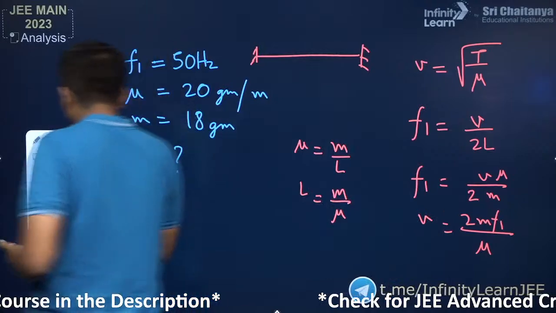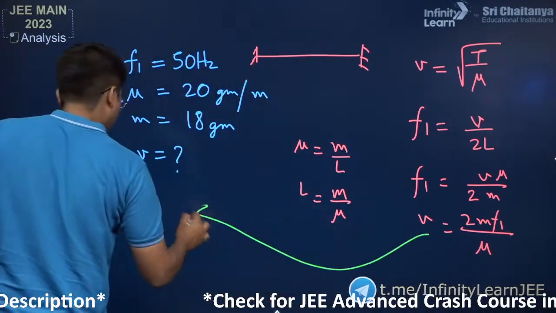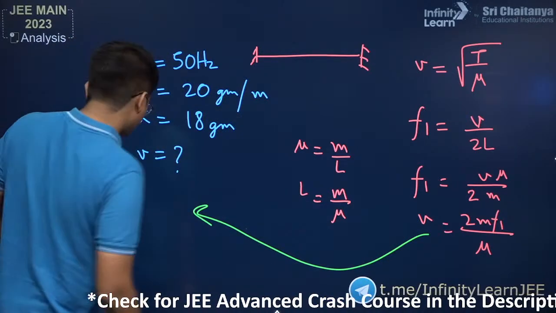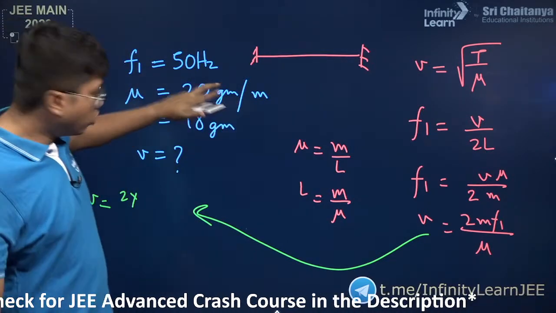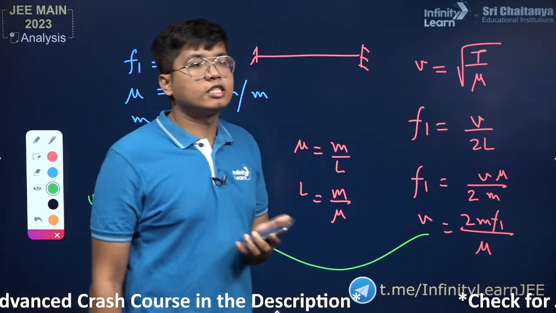Let's put the values in here. I don't even need to convert this to SI unit, because over here we have it in gram, here also we have it in gram. They would cancel each other out.